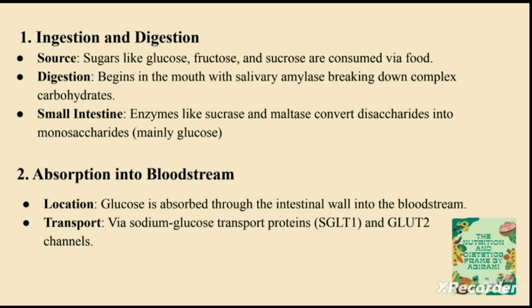And once the glucose is obtained, next is the absorption into the bloodstream. This glucose will be absorbed through the intestinal wall into the bloodstream. We know that the small intestine contains hair-like projections called villi, and these villi are responsible for nutrient absorption. So glucose will also be absorbed in a similar way like any other nutrient, and will be passed to the bloodstream, and through the bloodstream it reaches organs and the cells. So how is it transported? Through the sodium glucose transport proteins SGLT1 and GLUT2 channels.